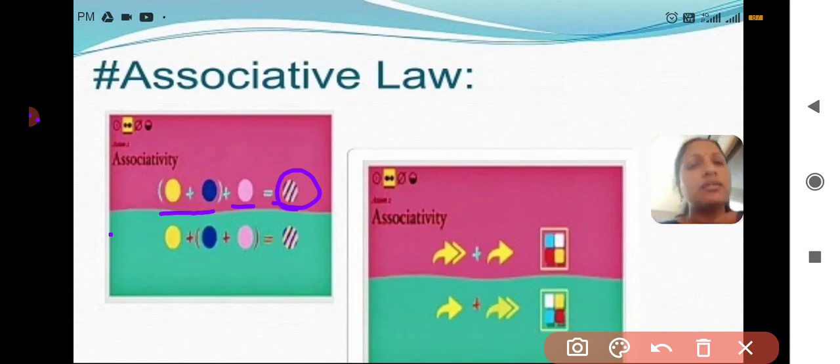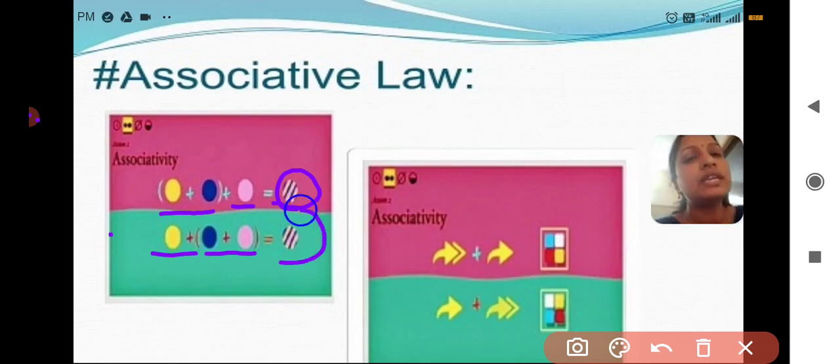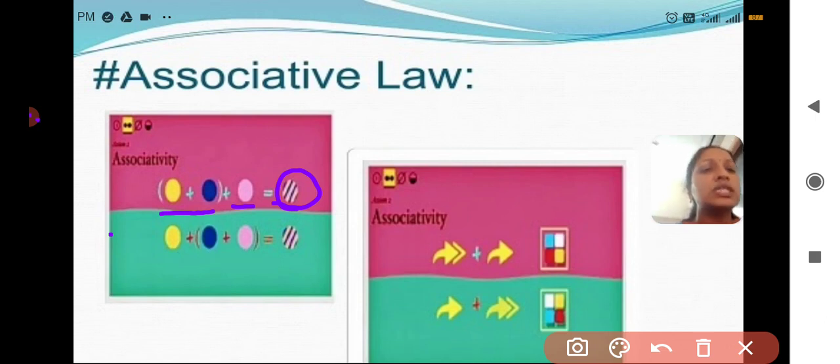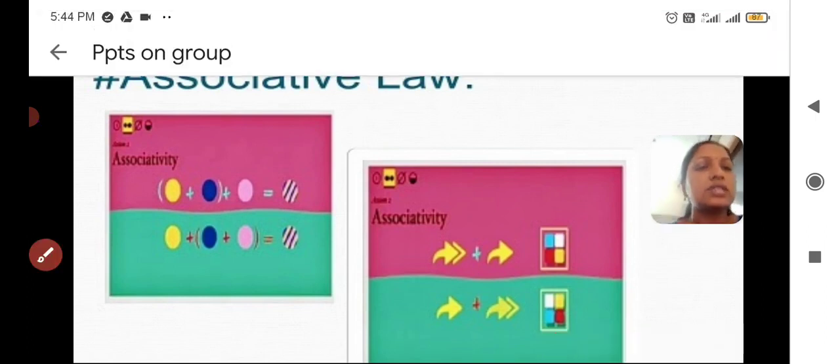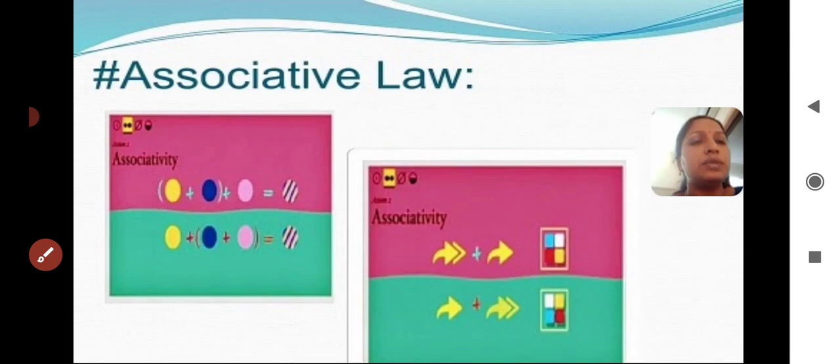Next, when we first move blue and pink, and after that move yellow, again the three colors will come. They will not affect the next color. The result will be the same. That is the associative law. Also when you are using the 2x2 Rubik's cube, they will not at all change the colors. So here is the associative law in solving the Rubik's cube.